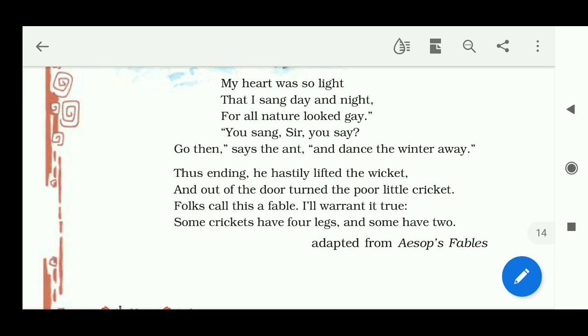Folks call this a fable. I will warrant it true. Some crickets have four legs, and some have two.